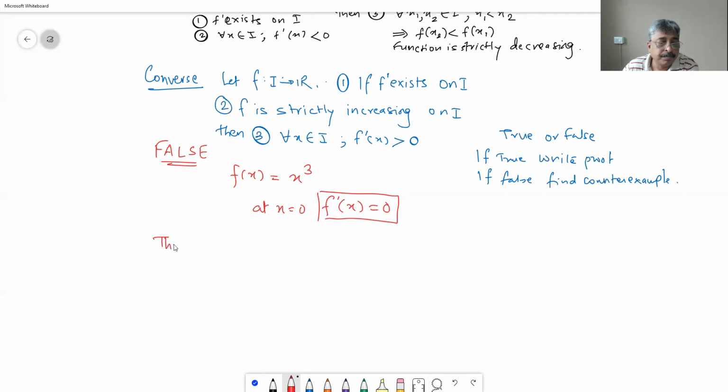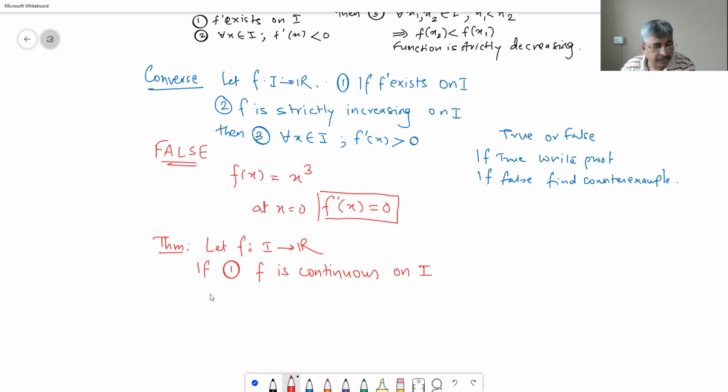Theorem. Let f be defined from I to R. If 1, f is continuous on I, then 2, f has IMVP, intermediate value property.